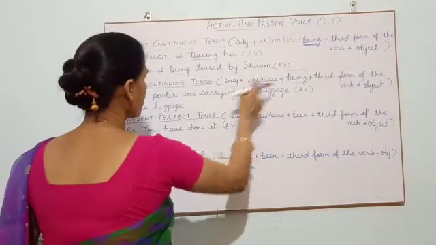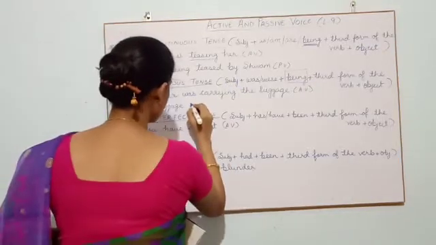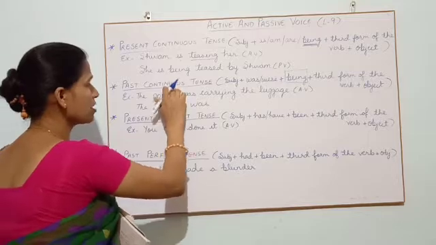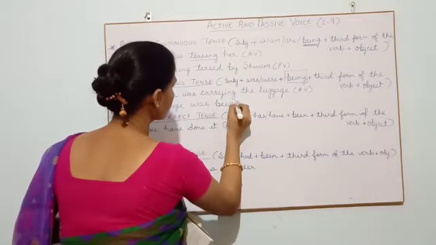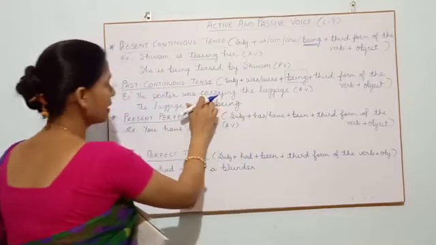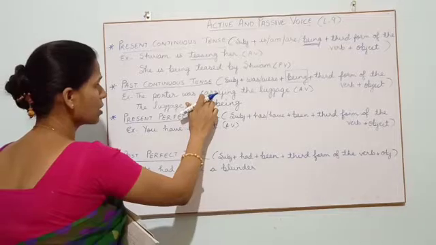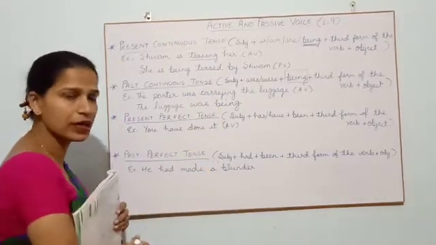We have was, were. Since already we have was, we will take it as it is, was. Then after was, I have told you in the continuous we use being. So we will write being. Then after this we have our main verb. We will convert it into the third form of the verb. So carrying will become carried.